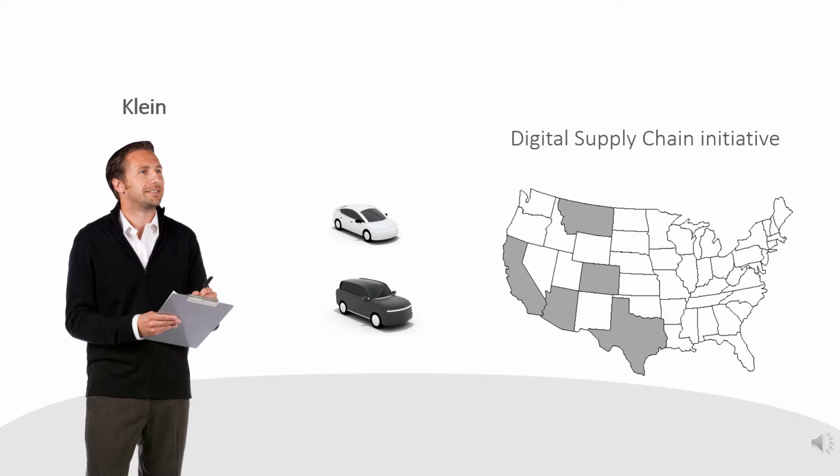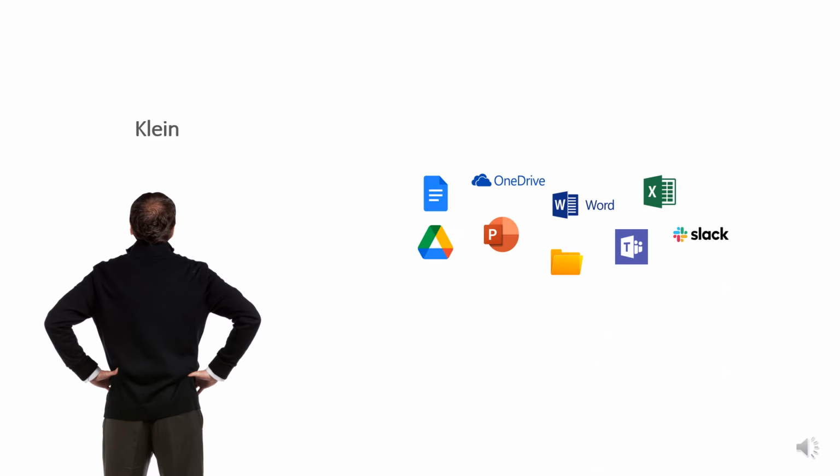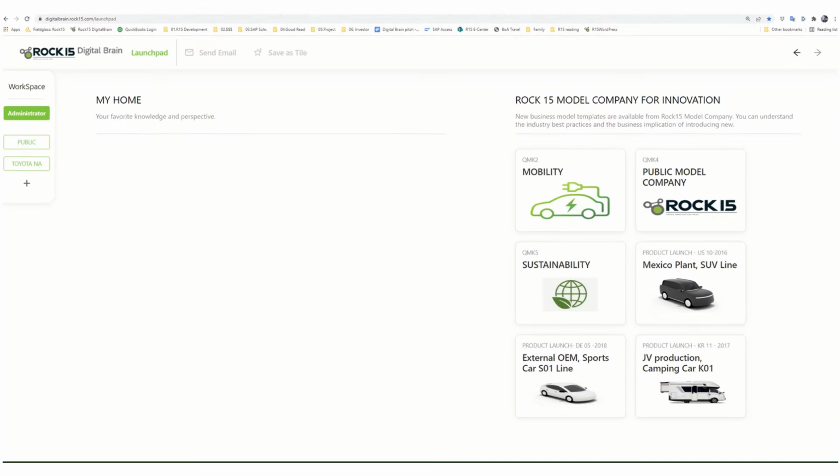Klein is an initiative lead, responsible for the digital supply chain in the North America market. He talked to at least 10 people in the organization, and found one person who had a similar project experience. However, what he got was over 100 disjoint documents. Digital Brain simplifies this process, and helps him to jumpstart the project based on data.